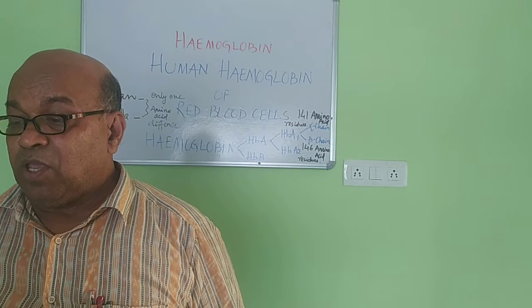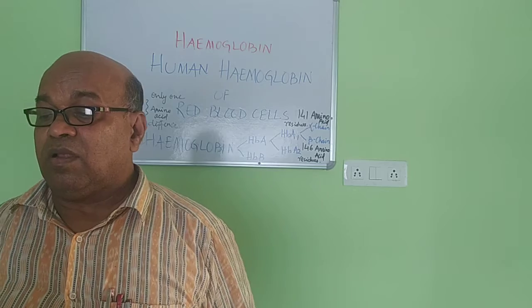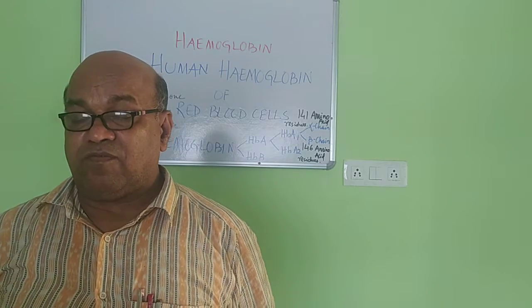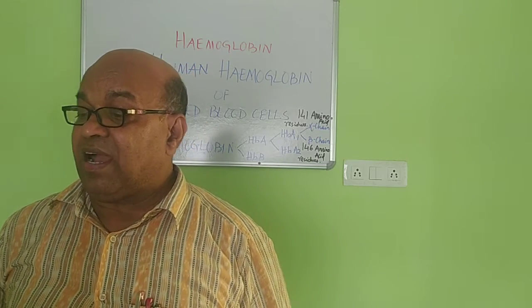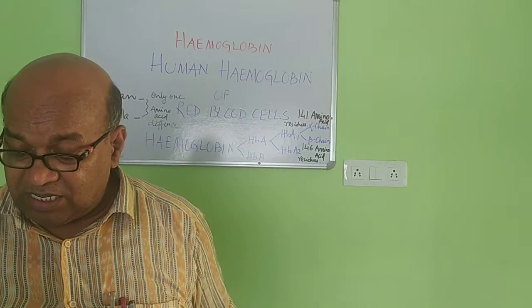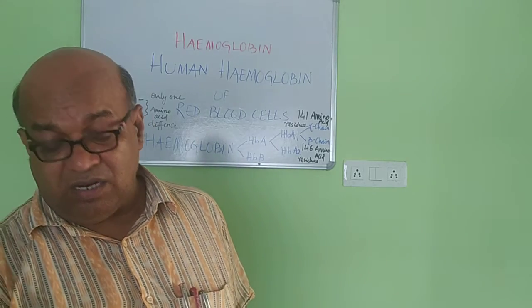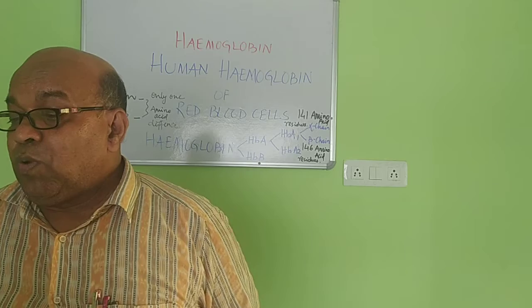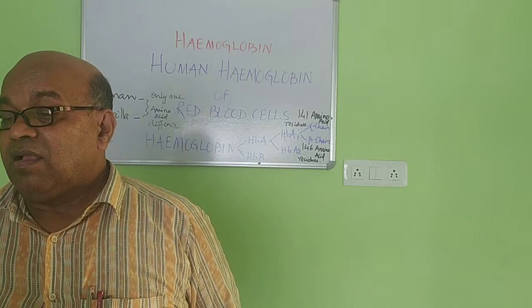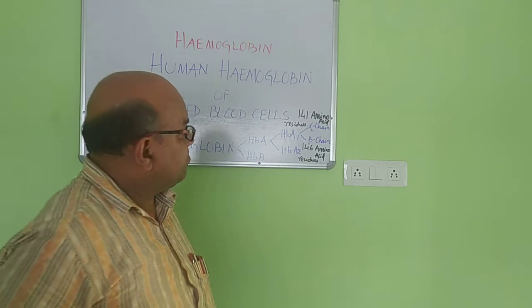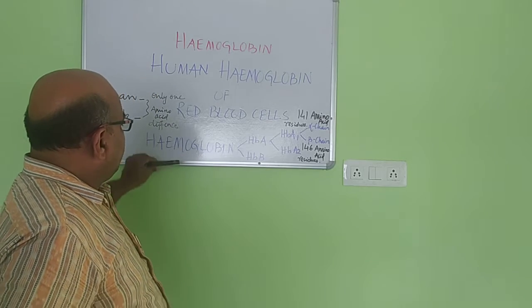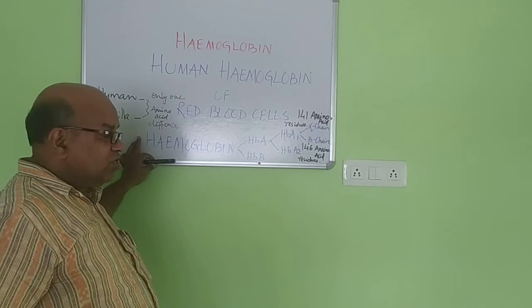The adult human hemoglobin molecule is composed of 2 identical alpha chains and 2 identical beta chains. You see, I made one graph on the blackboard surface.